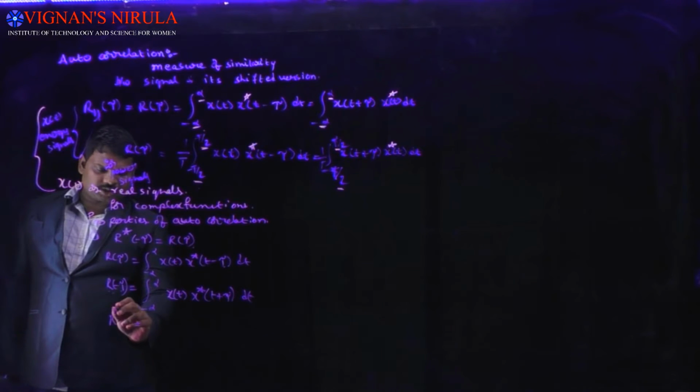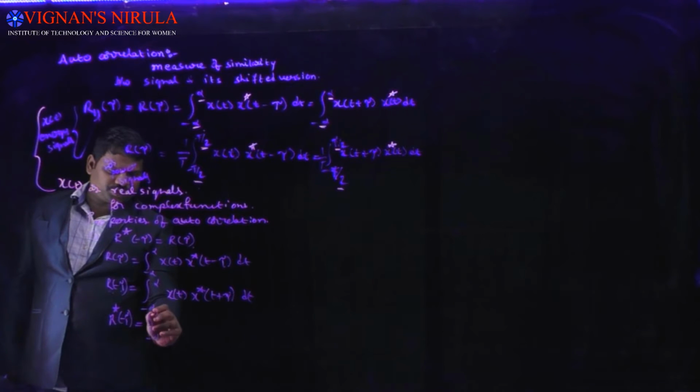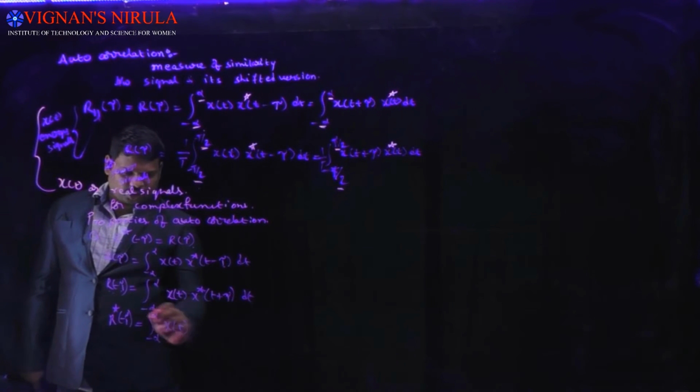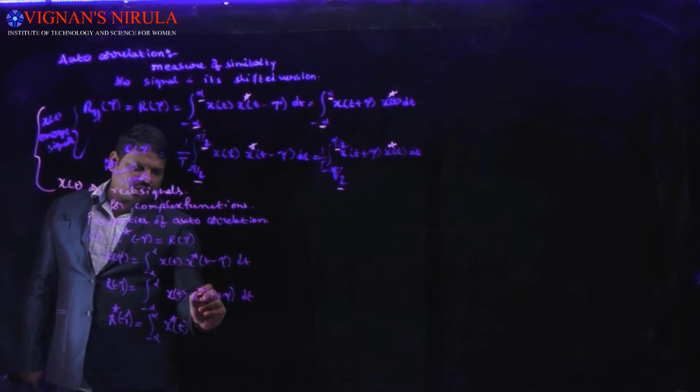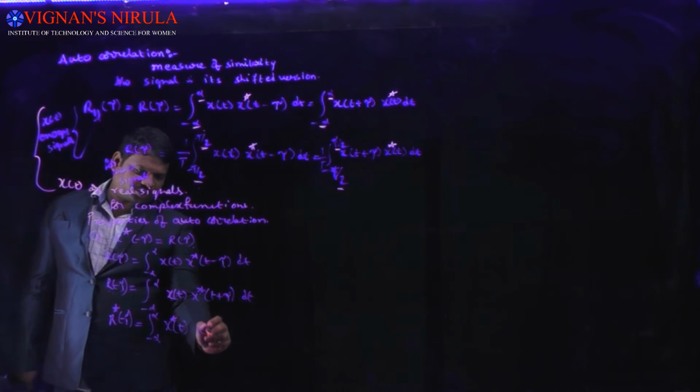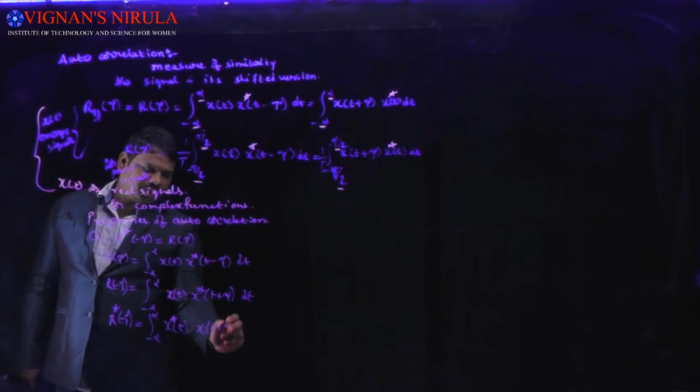Then take R star of minus tau, which is the integral from minus infinity to infinity of x of t, and we take the complex conjugate. Since a complex conjugate already exists, taking it again gives x of t plus tau dt.